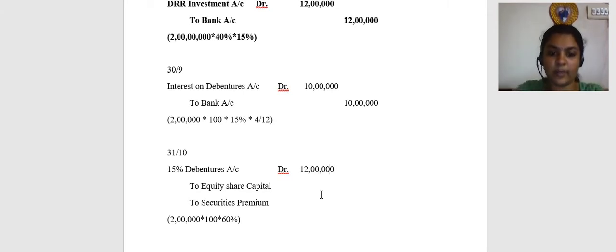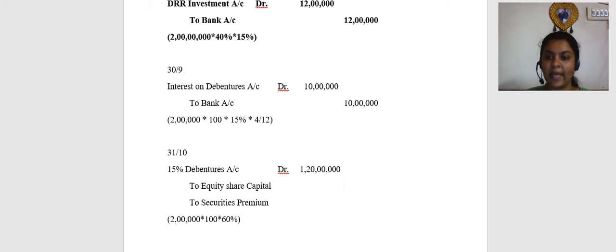Sorry, my bad friends. It is not 12 lakh. It is 1 crore 20 lakhs. Again, I missed out on a zero. Right. So 1 crore 20 lakhs. Okay. So now it will be 1 crore 20 lakhs divided by 60. So 120 lakhs divided by 60 will give you 2 lakhs.